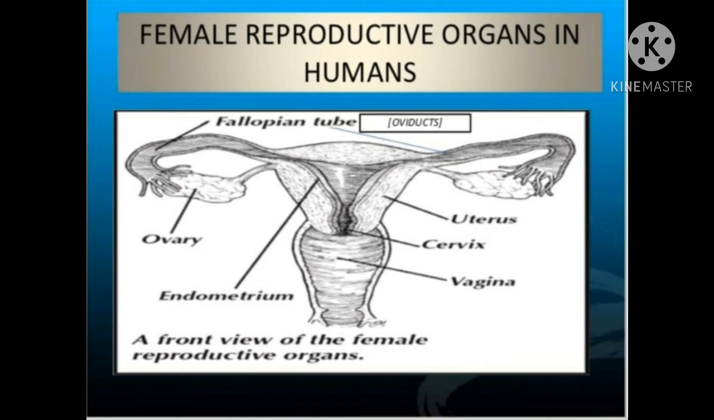The next part is uterus. It is a broader muscular chamber which receives the ovum and contains the developing fetus. Next part is vagina. The uterus opens into a wide muscular tube which is called vagina. Sexual maturity in human female is attained around the age of 11 to 12 years, and human female starts producing egg at this age.